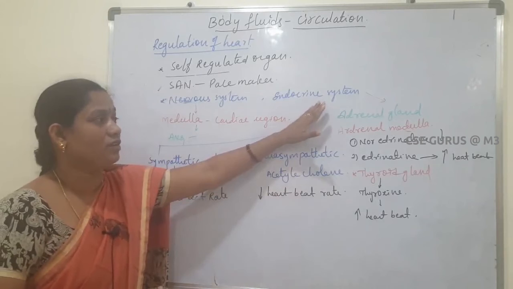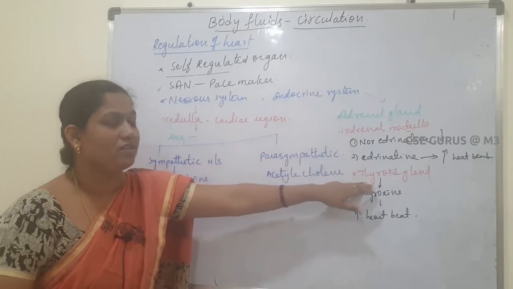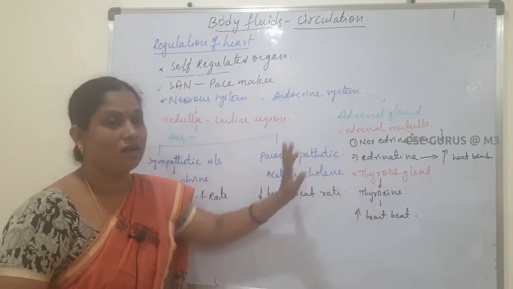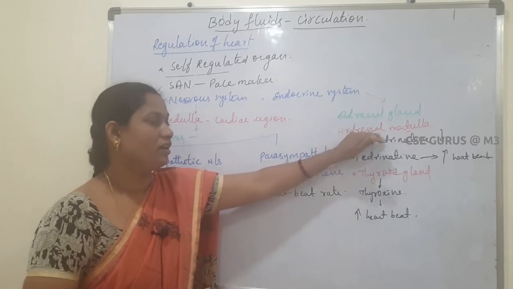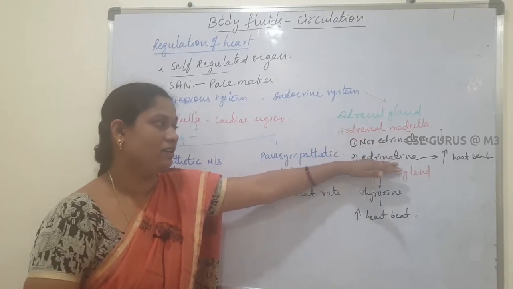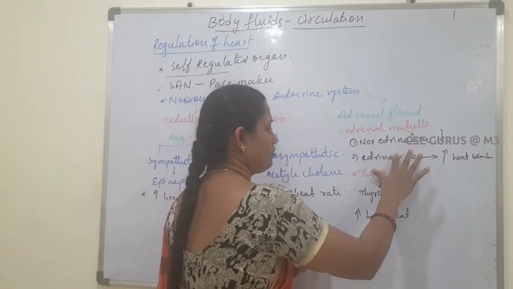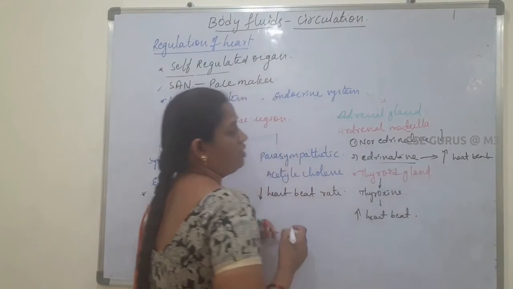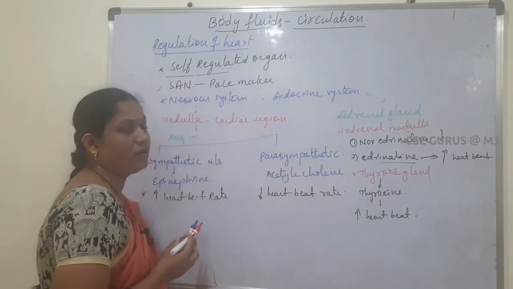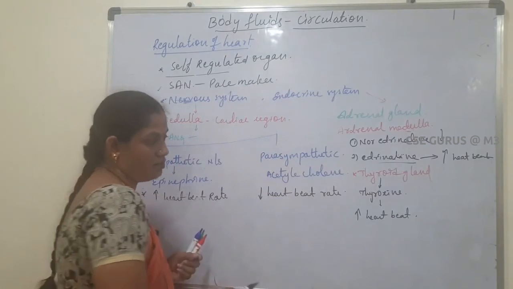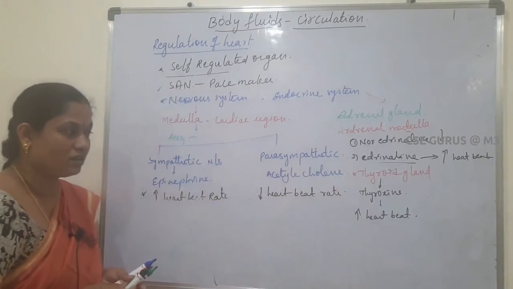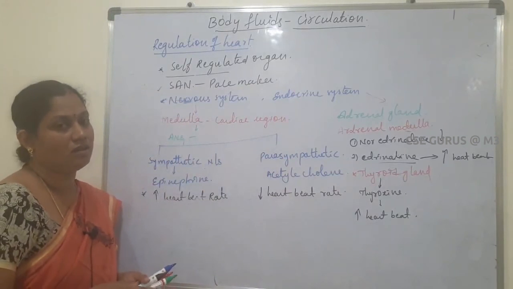Next, in the endocrine system, the adrenal gland and thyroid gland both control the heartbeat rate. Noradrenaline and adrenaline hormones are secreted from the adrenal gland. Adrenaline hormone increases the heartbeat, and noradrenaline decreases the heartbeat. Next, the thyroid gland secretes the thyroxine hormone. Thyroxine hormone also increases the heartbeat rate.